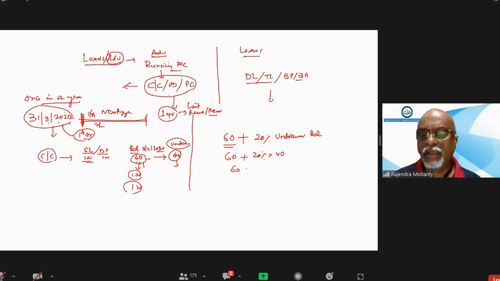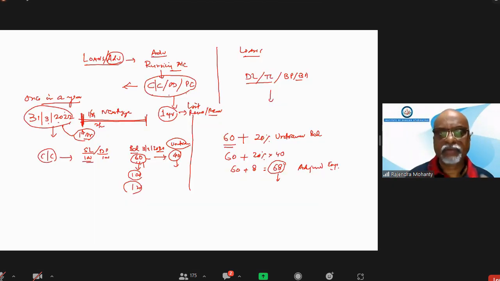So 60 plus 8. Instead of 60, we have to take the exposure as 68. This is called adjusted exposure. Is it clear for CC/OD advances? Yes, sir. Any doubt? No doubt, no?